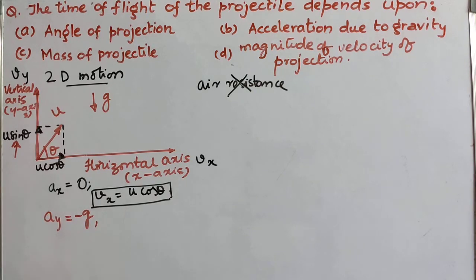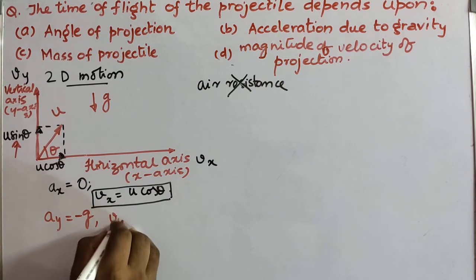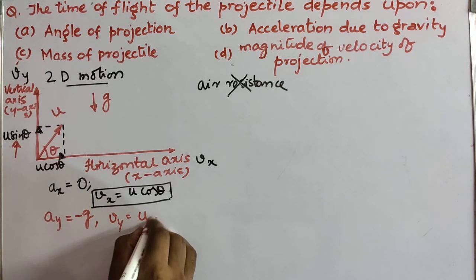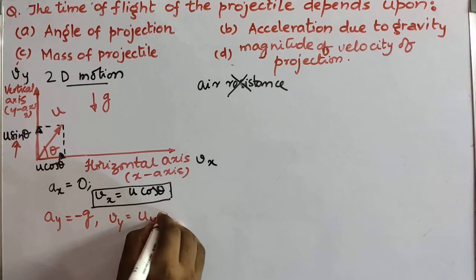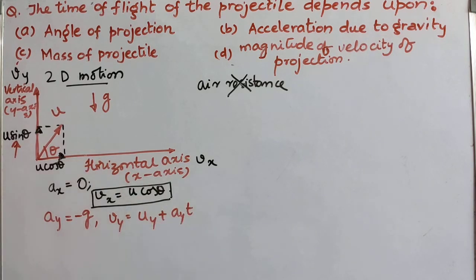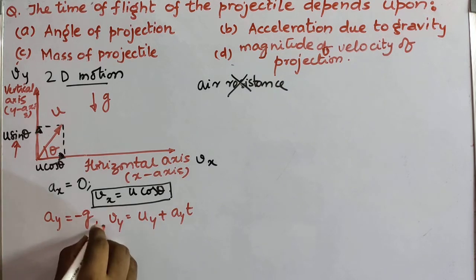So we can get the equation: Vy, that is velocity along the y-axis, is equal to uy, that is initial velocity, plus acceleration along the y-axis into time. Here t is any time, so this expression will give me velocity at any time.